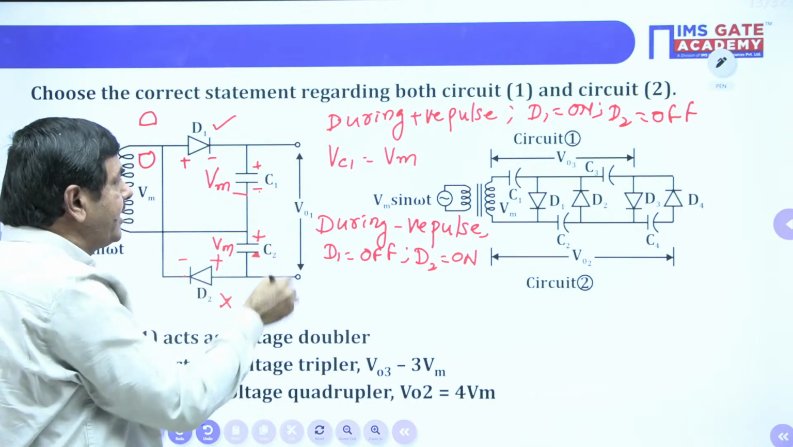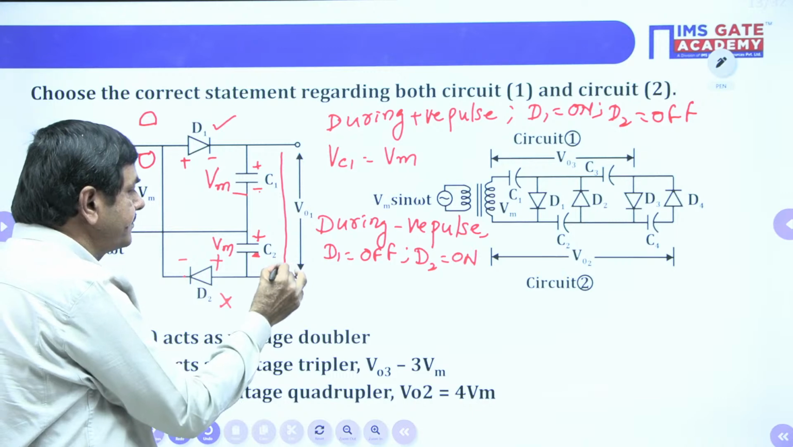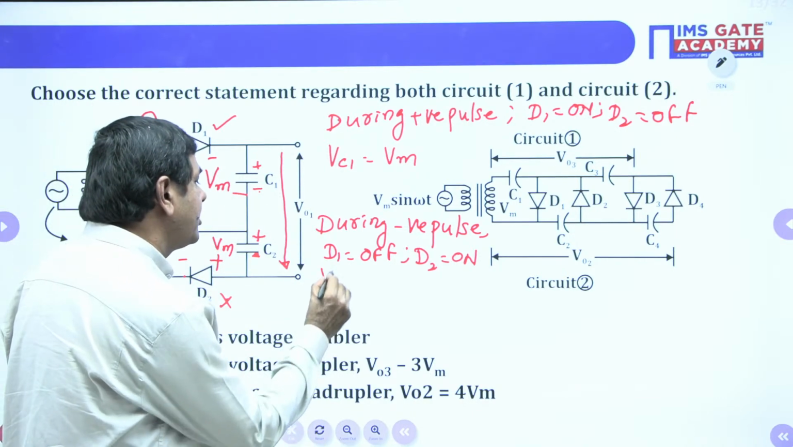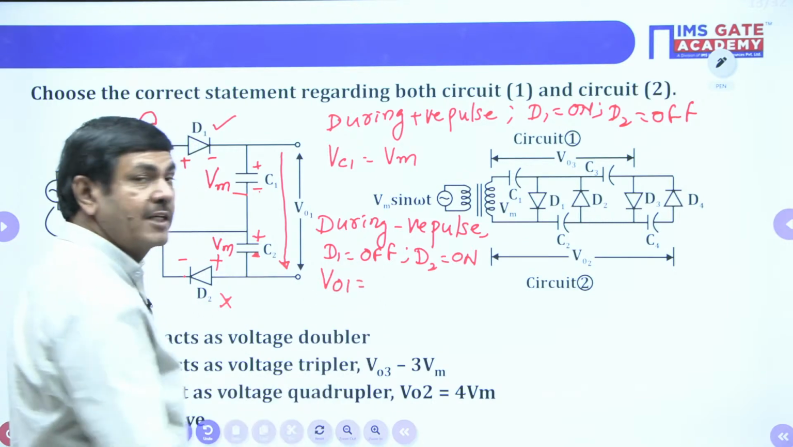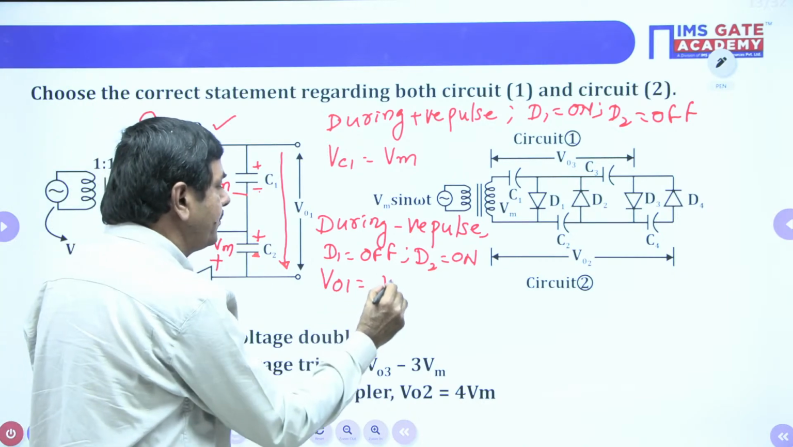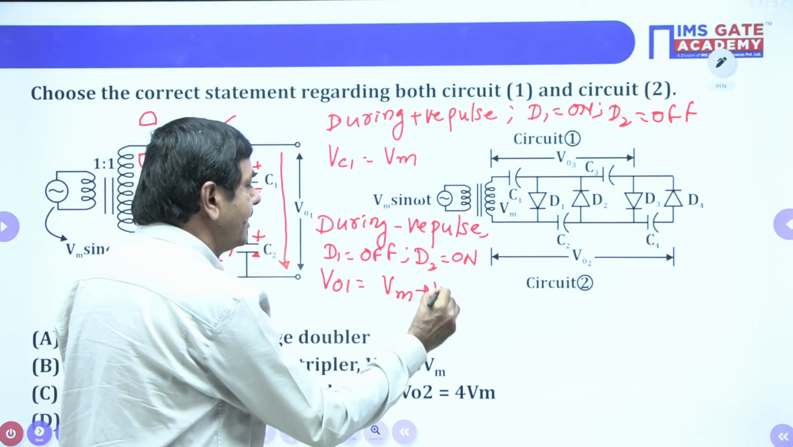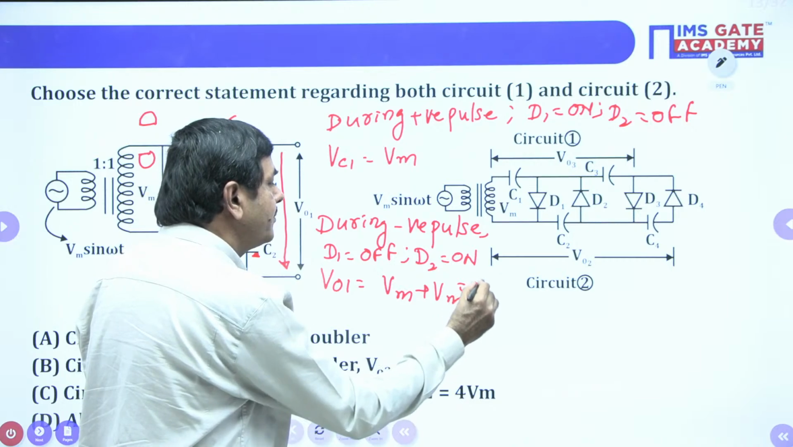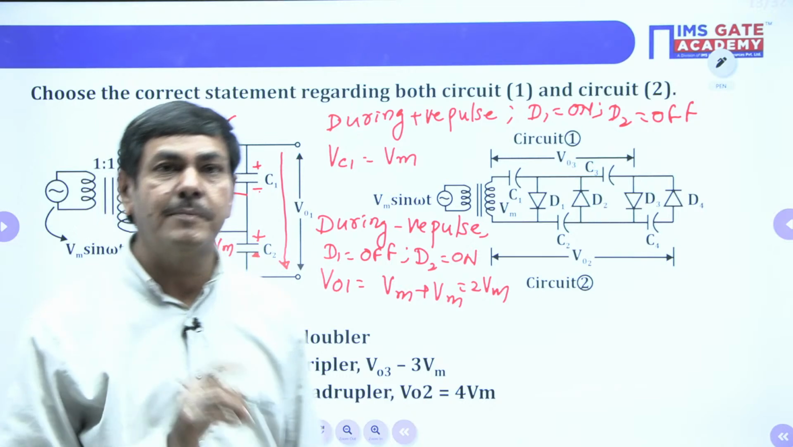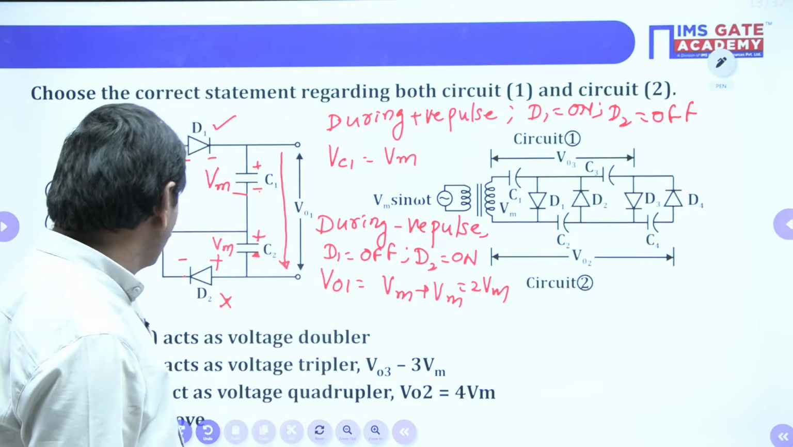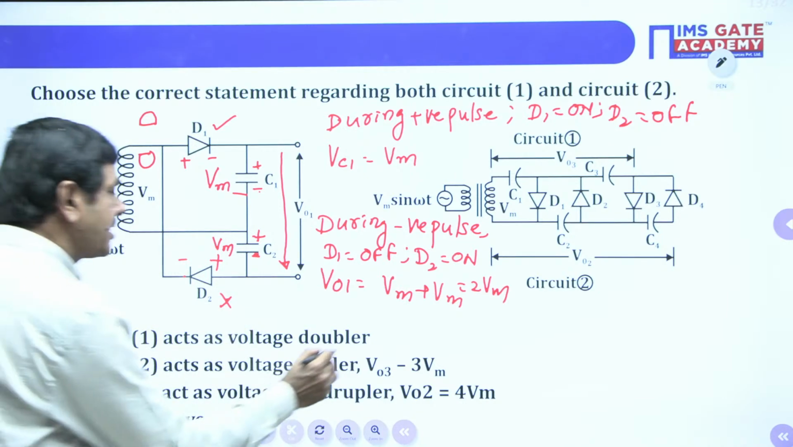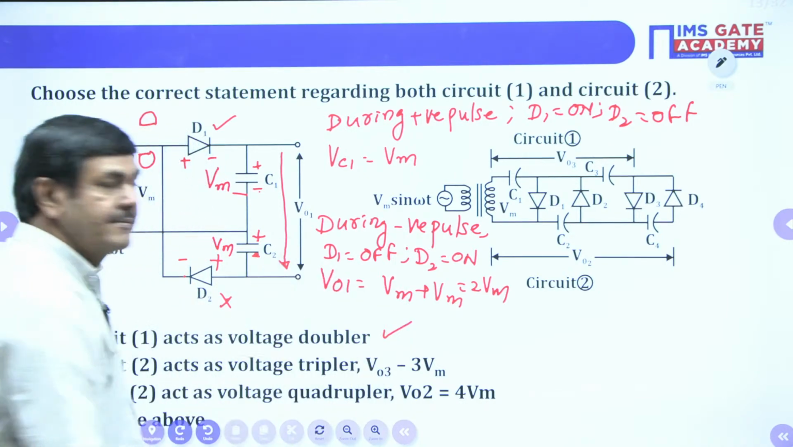Just apply KVL from top to bottom. So V01 is nothing but how much voltage? Plus Vm, Vm plus Vm, that is nothing but 2 Vm. So V01 is 2 Vm, so it can act as a voltage doubler. Yes, circuit 1 acts as a voltage doubler. This is correct, no doubt.